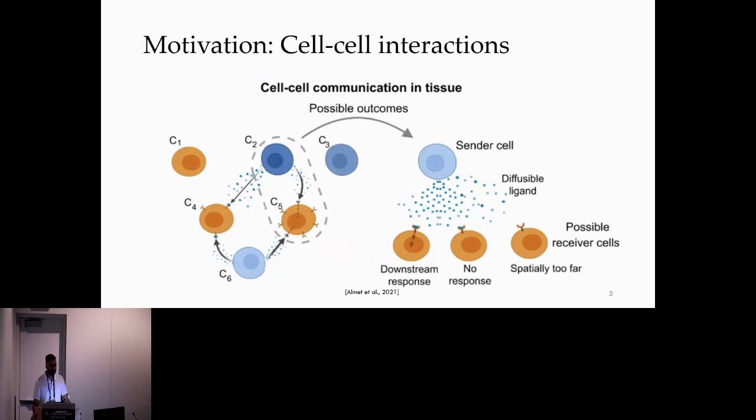Inferring cell-cell interactions in biological processes is challenging due to cellular heterogeneity within tissues, where each cell type has unique interactions and signaling pathways. Cells release diffusible ligands into the environment that can bind to receptors and trigger various responses in cells. For instance, a ligand might bind to a receptor and initiate a downstream signaling response.